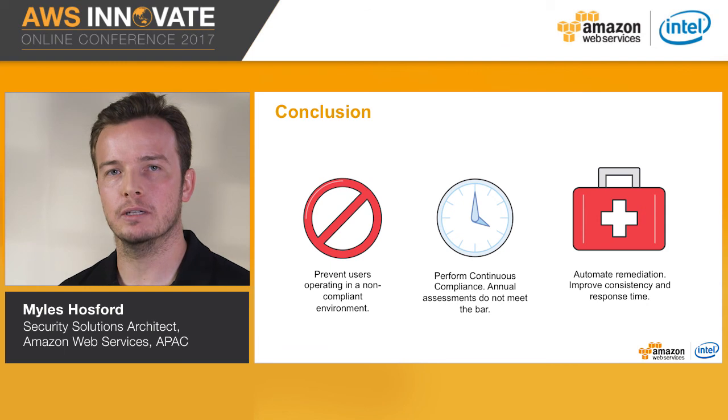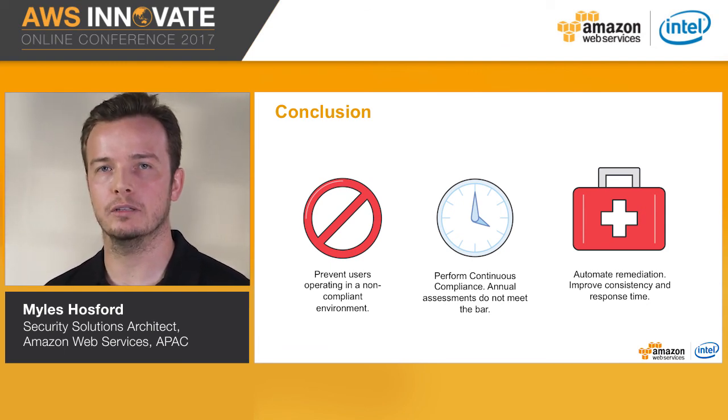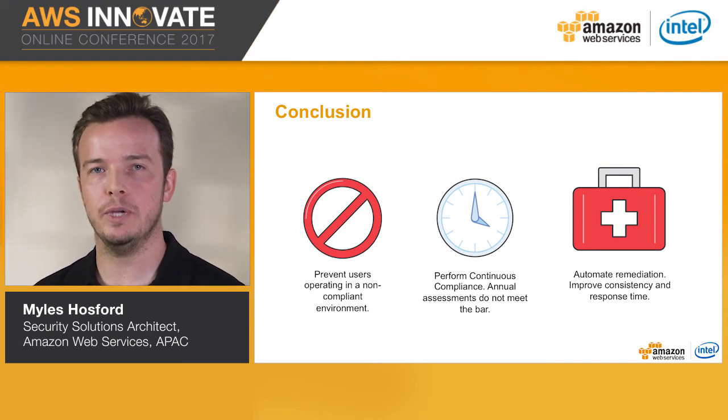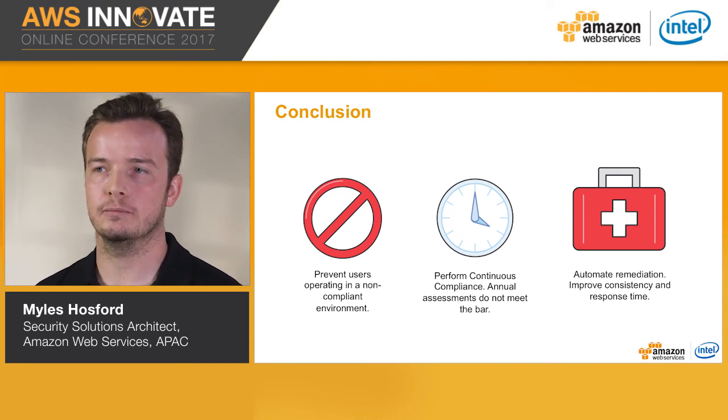Perform continuous compliance. Architect your environment so that you can detect non-compliance in near real time. Use services like AWS Config rules to help you automate and scale your security controls. Automate your remediation using Lambda. This will allow you to improve consistency in your processes and lower the time to remediation.